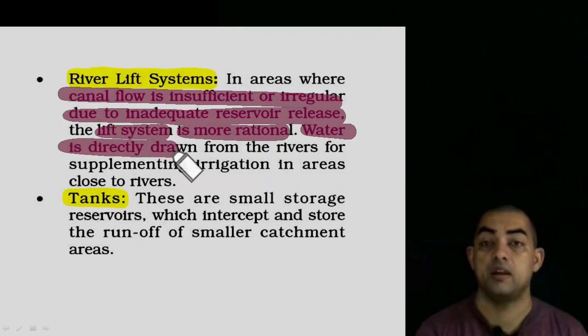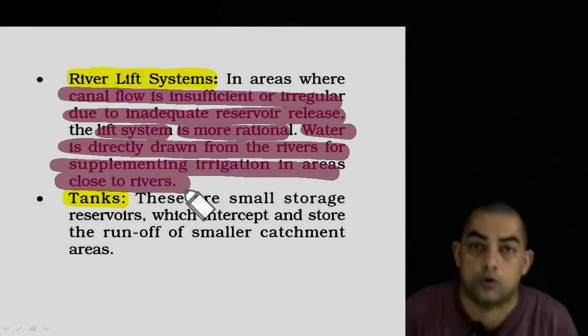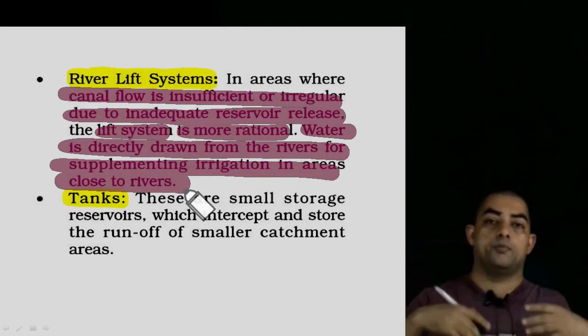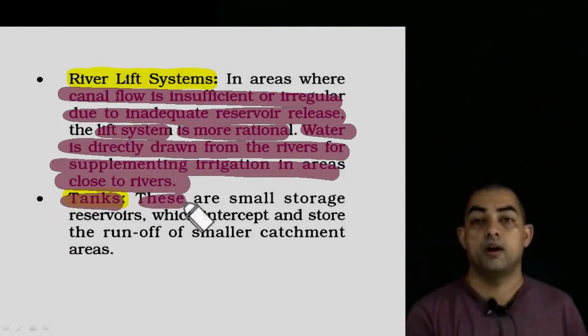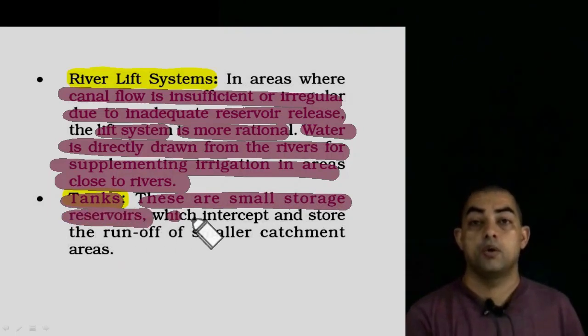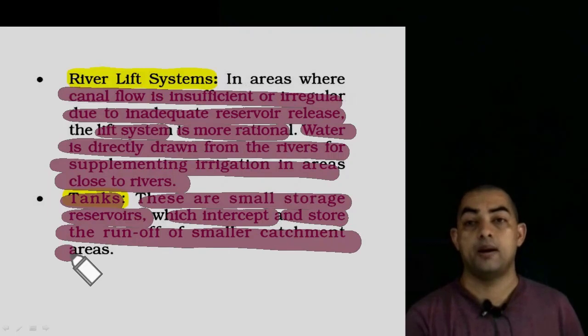Now, water is directly drawn from the river for supplementing irrigation in the area close to the rivers. So many a time, in areas which are very close to the rivers, water is lifted directly from the rivers and given to the field. This is called the river lift system. The last system is tanks, which are small storage reservoirs that intercept and store the runoff of small catchment areas.